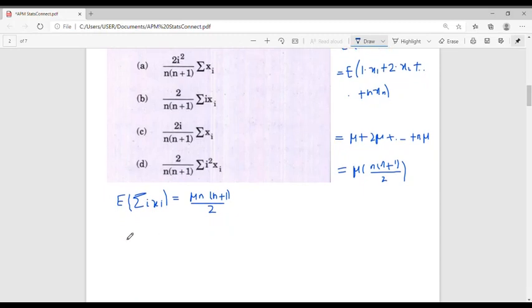That is, the expectation of 2 divided by n into n plus 1, into summation i into xi, equals mu.